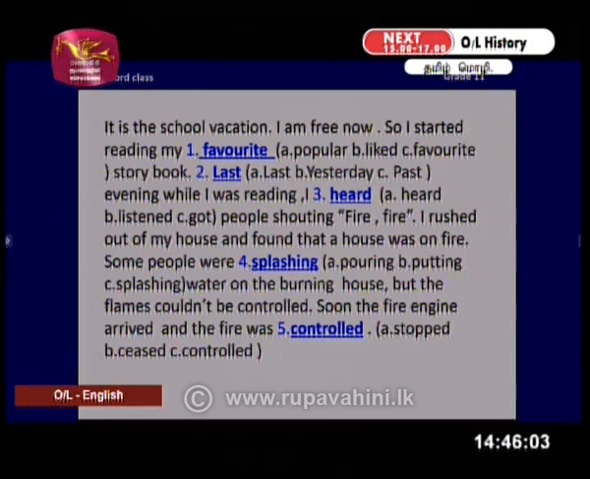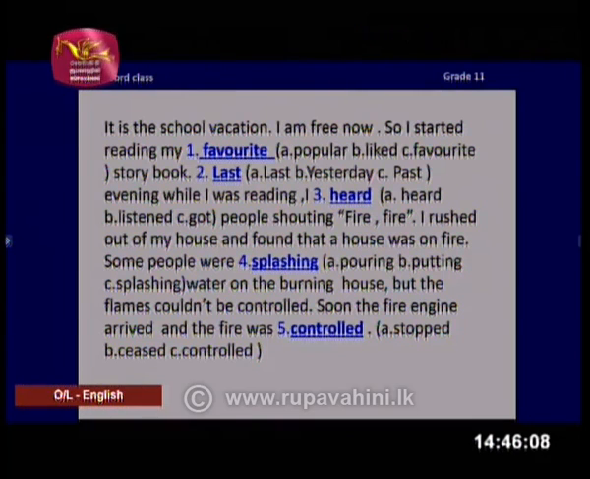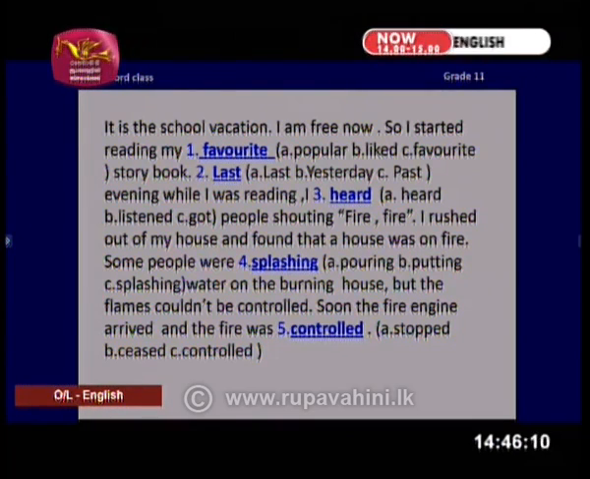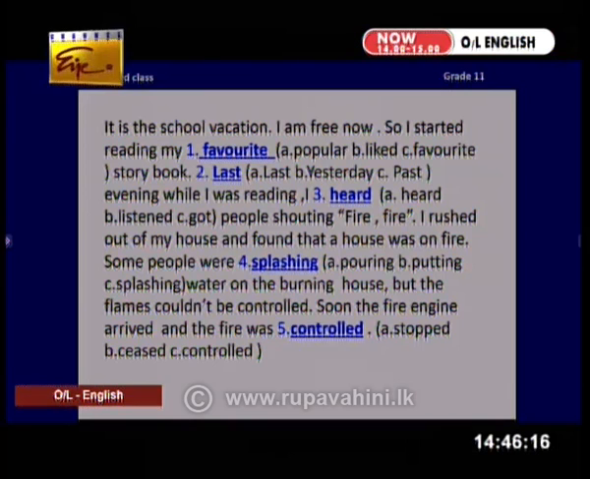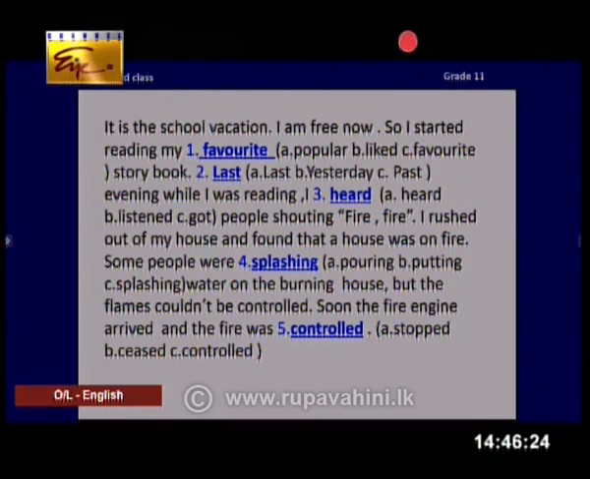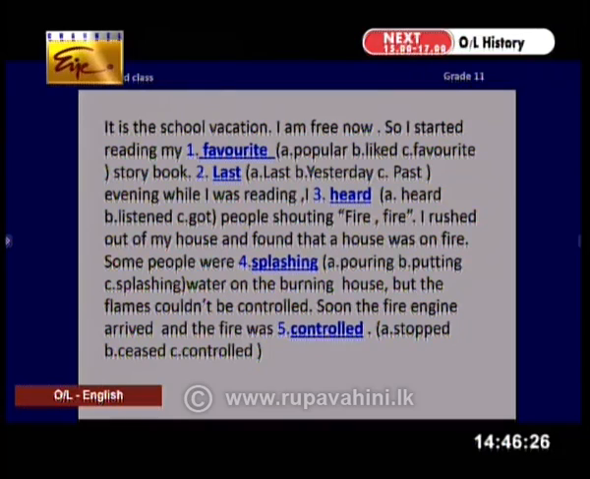I rushed out of my house and found that a house was on fire. Some people were splashing water on the burning house. So here we don't pour water. Remember, this is a huge fire, so you cannot get closer to that. You've got to splash water being afar. In the last blank, controlled, and the fire was controlled.